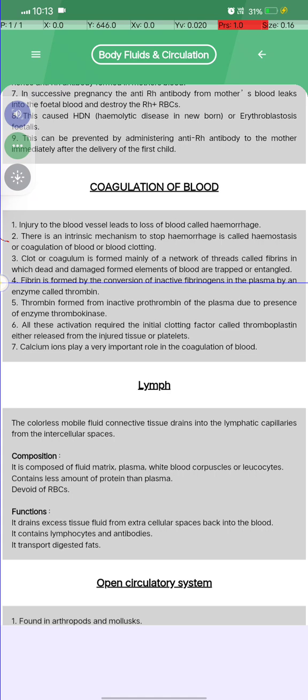entangled. Fibrin is formed by the conversion of inactive fibrinogen in the plasma by an enzyme called thrombin. Thrombin is formed from the inactive prothrombin of the plasma due to the presence of the enzyme thrombokinase. All these activations require the initial clotting factor thromboplastin, released either from the injured tissue or the platelets. Calcium ions play a very important role in the coagulation of blood.